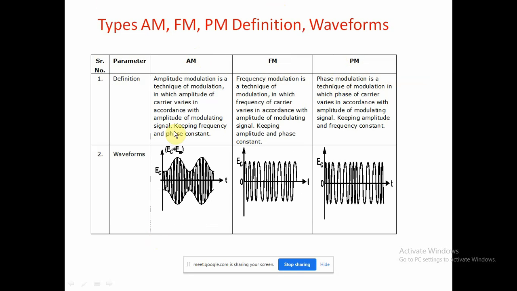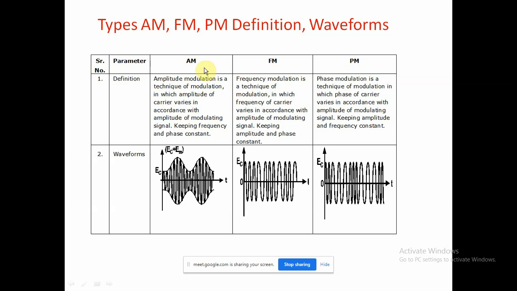There is a definition as well as a waveform for each of AM, FM, and PM. AM is known as amplitude modulation, FM is known as frequency modulation, and PM is known as phase modulation.